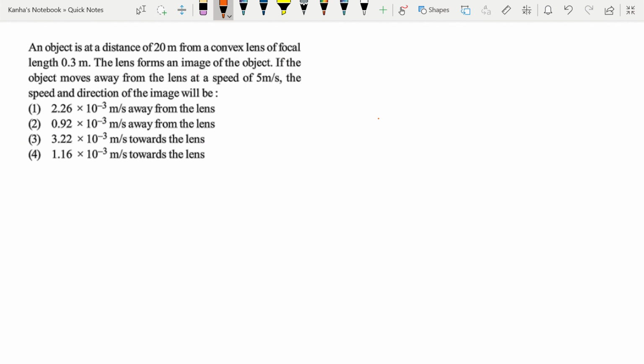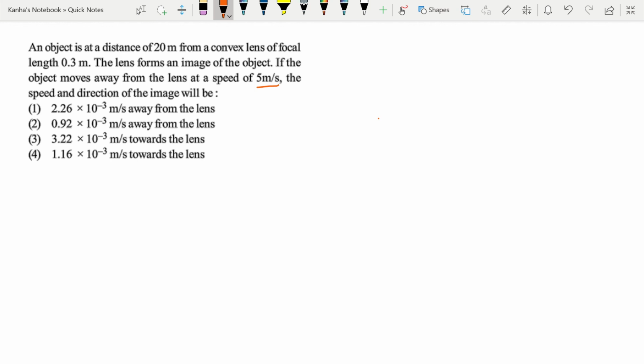Let's look at another interesting question. An object is at a distance of 20 meters from a convex lens of focal length 0.3 meters. The lens forms an image of the object. If the object moves away from the lens at a speed of 5 meters per second, the speed and direction of the image will be what? In order to find anything related to speeds, first of all, you should know what the formulas for the relation between v and u are.